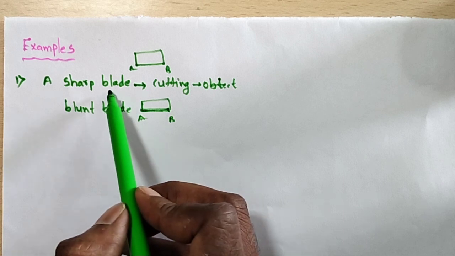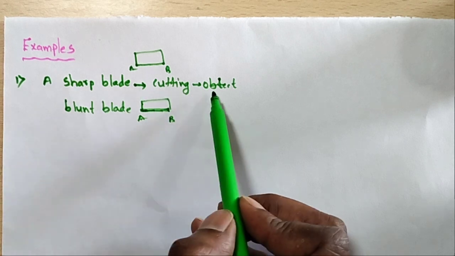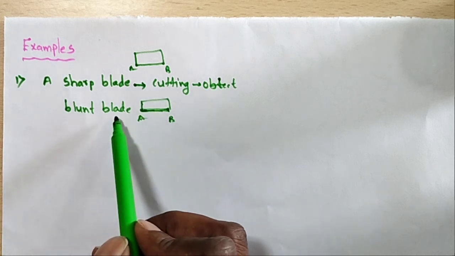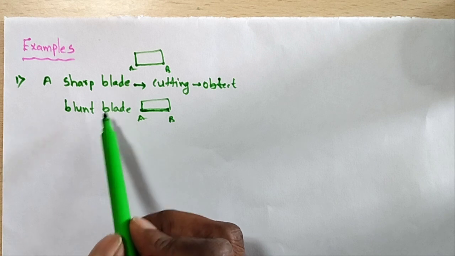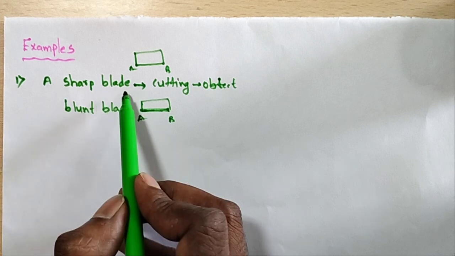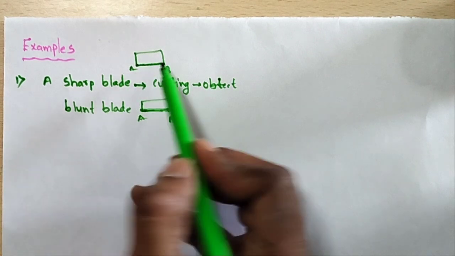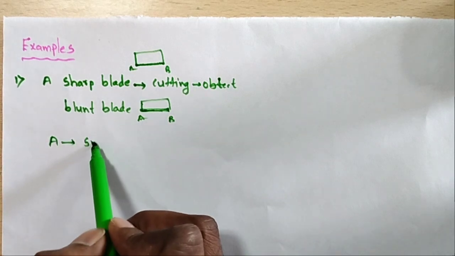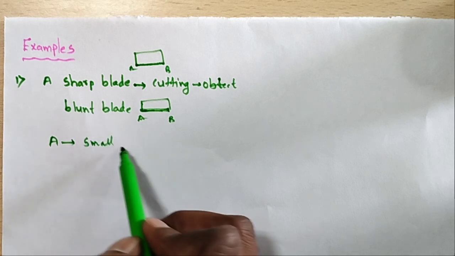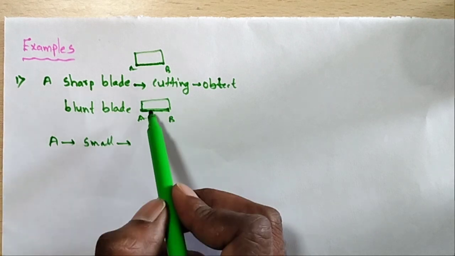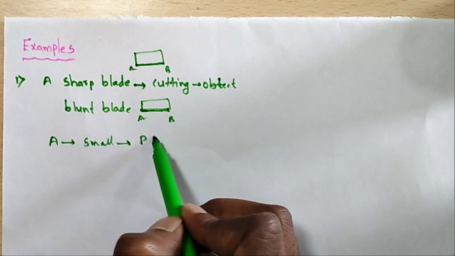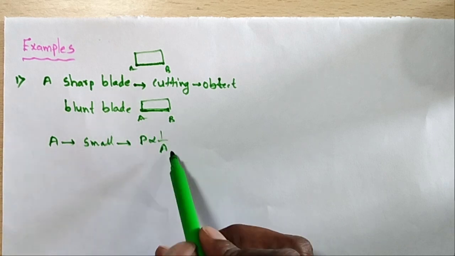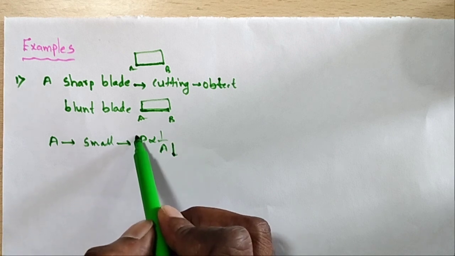We know that the sharp blade cuts the object very perfectly compared to the blunt blade. So what is the reason? In the sharp blade, the area of cross section A is very small. When the forces are equal, pressure is proportional to 1 by A. The area of cross section of the sharp blade is very small, so the pressure is high.